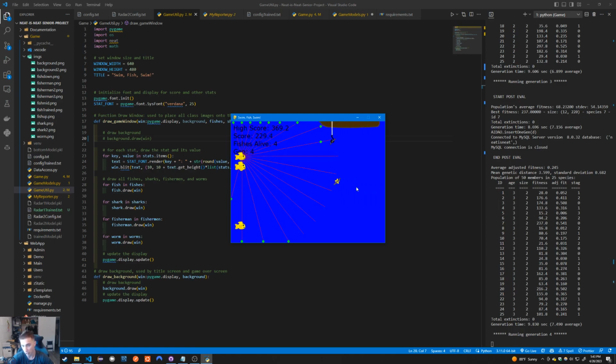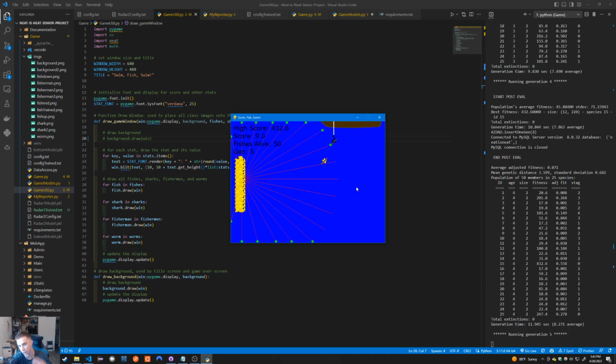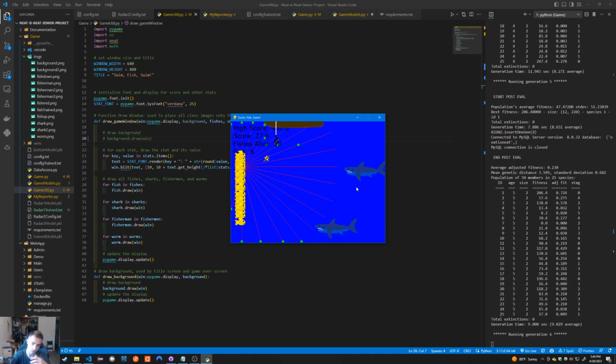So these fish always have 19 distances being given to them, as well as the y distance to the worm. We didn't use ray casting for the worm, we just gave it a y distance to the worm, and we just used ray casting for enemies and obstacles. But essentially, the fish shoots out a line. If the line intersects, it's given the distance of that line. And that's how the AI decides whether to output or not.